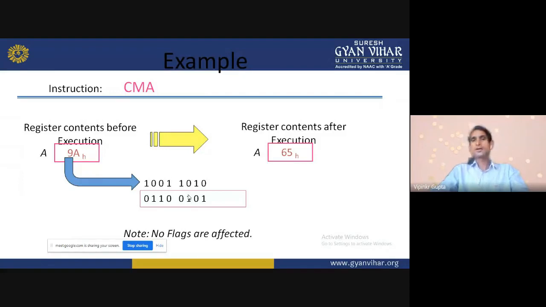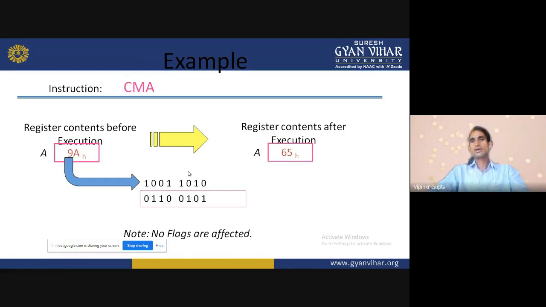In the next method, we can simply subtract the accumulator data from its 15's complement, because it is a hexadecimal number. So 15 means F. F minus A: how much do you get? 15 minus 10 is 5. 15 minus 9 is 6.